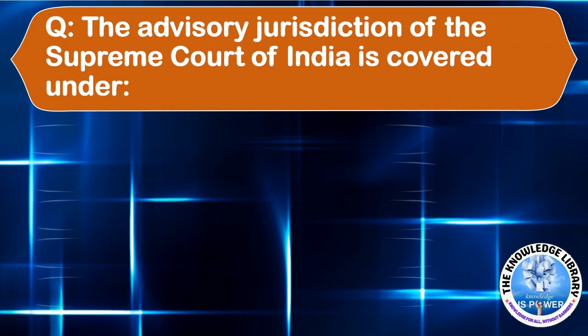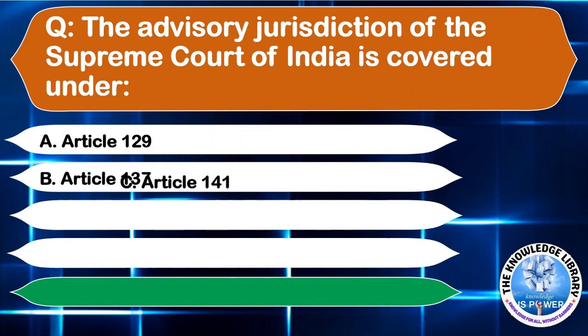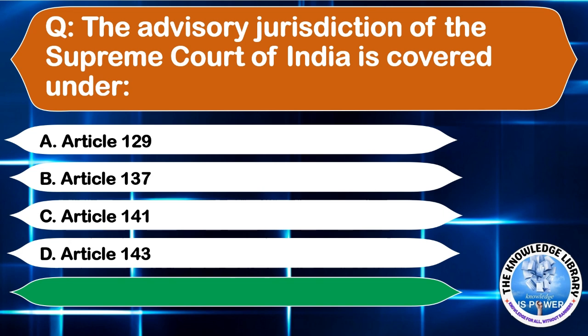The advisory jurisdiction of the Supreme Court of India is covered under option A, Article 129. Option B, Article 137. Option C, Article 141. Or option D, Article 143. The correct answer is option D, Article 143. Moving to the next question.